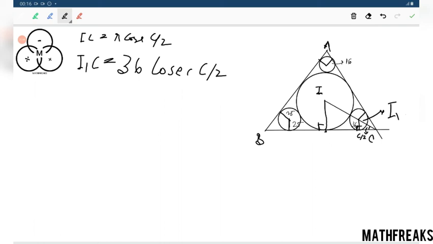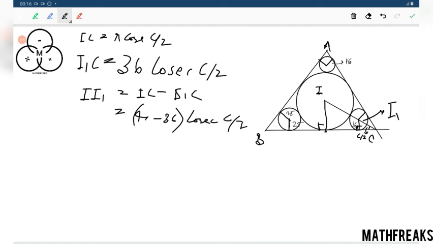Now what is I1? I1 is simply IC minus I1C, which is R minus 36, yes, R minus 36 cosec C by 2.